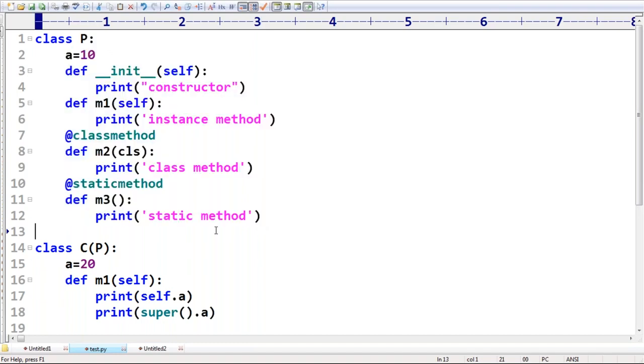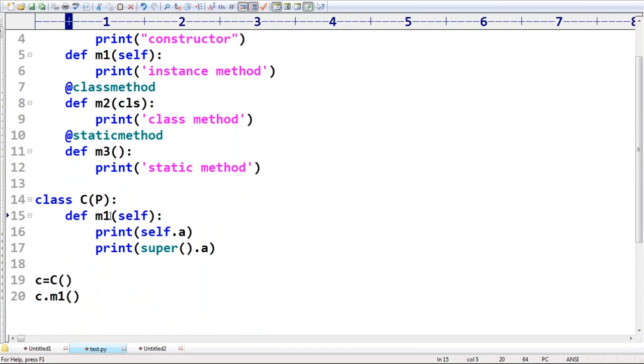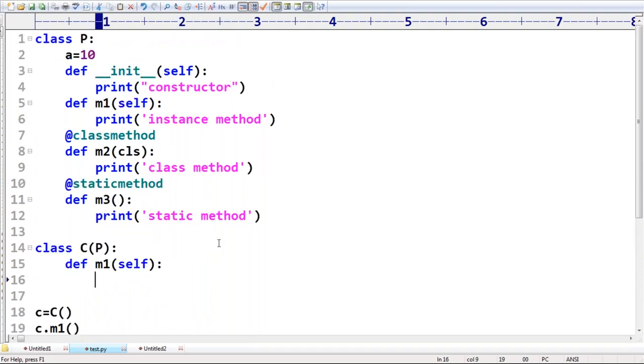Now what is the point here you require to take? From the instance method, I want to call all the concepts. I want to call all the things, right? All the things I want to print of super dot a. Is it going to respond? Please respond. Is it going to respond or not? Super dot a. What about its value?